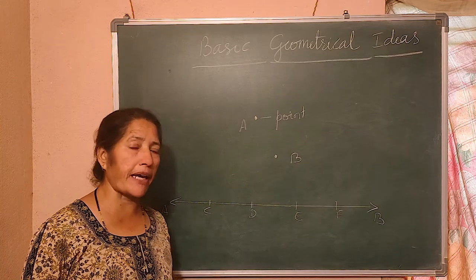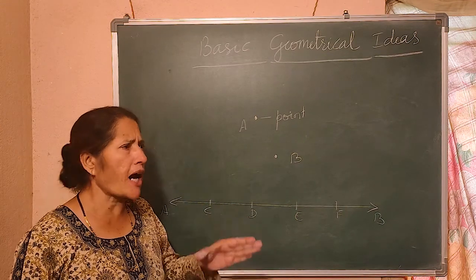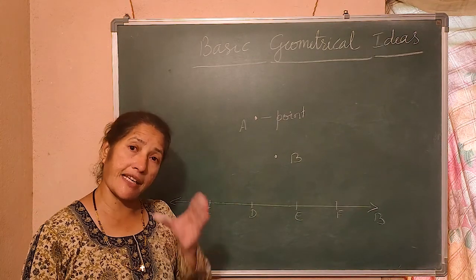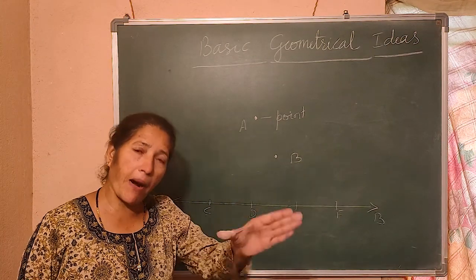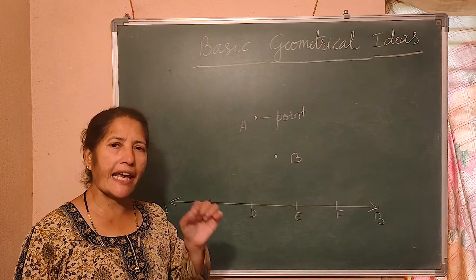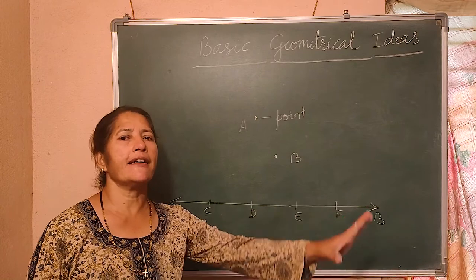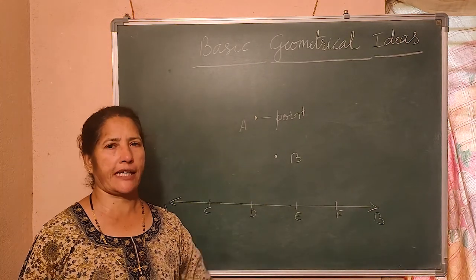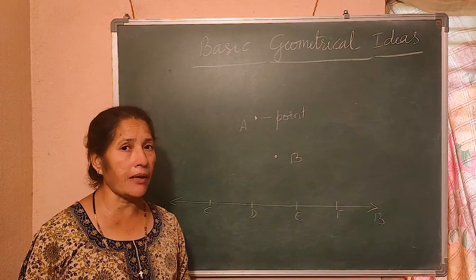DE is a segment. What is the meaning of segment? Part of the line AB. EF is a segment. It is a part. So if I say, draw a line segment of length 4 centimeter, then you have to draw exactly 4 centimeter. Is it clear?